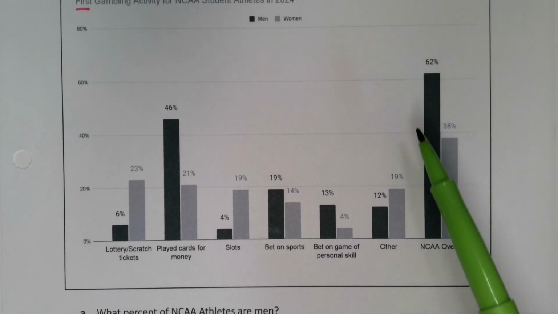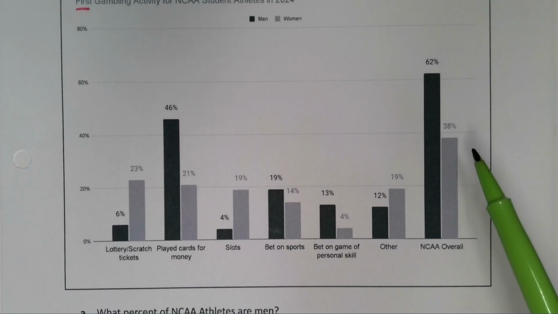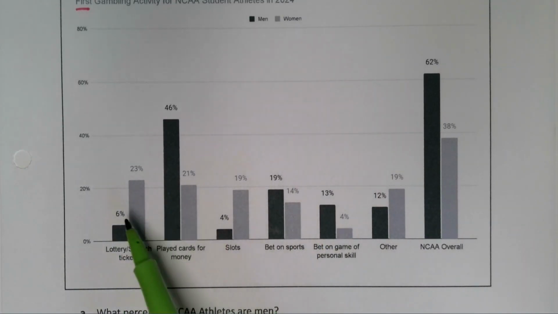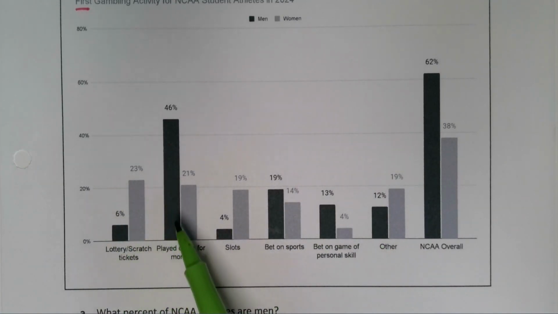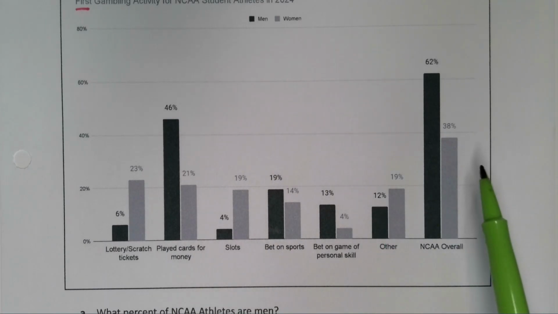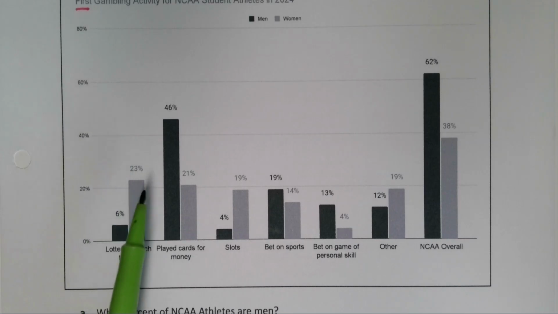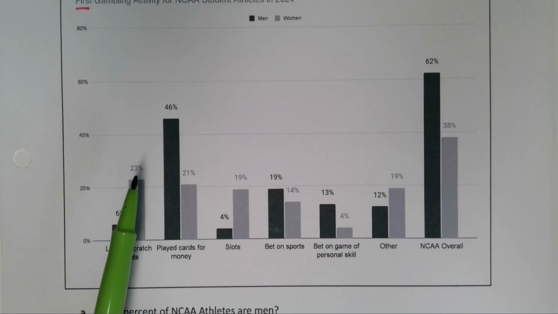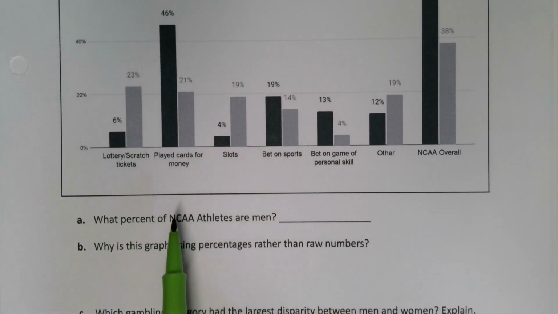There are way more male NCAA athletes than female. So if we did numbers here, raw numbers, frequencies, the male numbers would always be higher. But that's not really necessarily accurate. So we use percentages because that's how we're going to bring out something like this line being higher than this line.